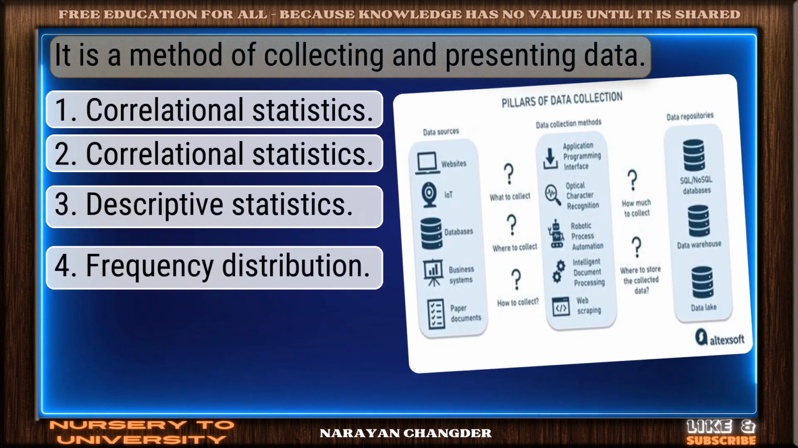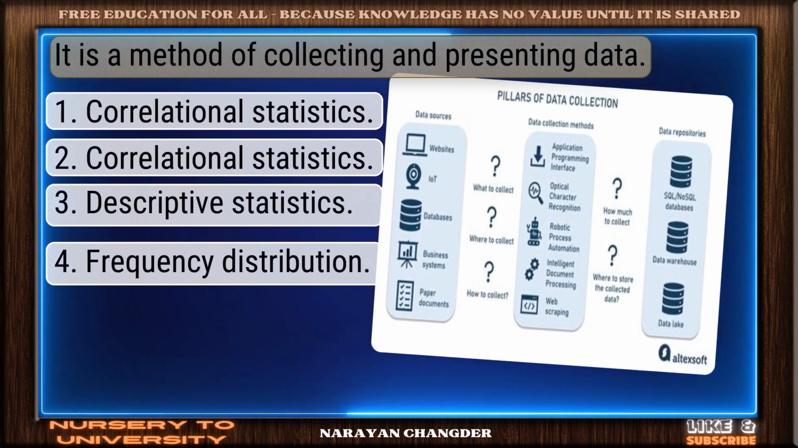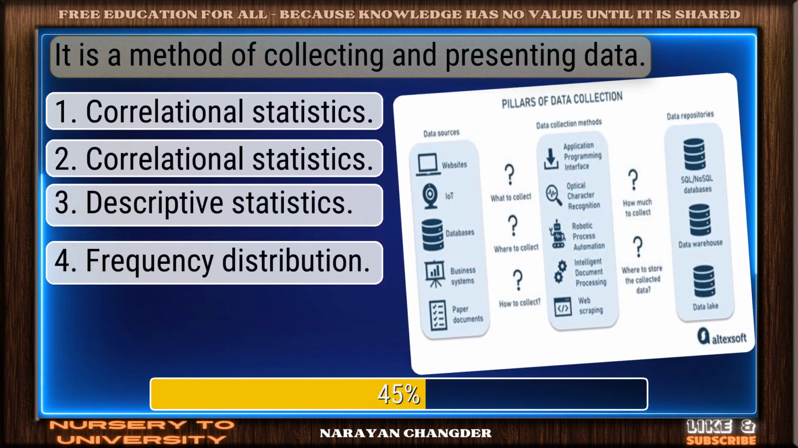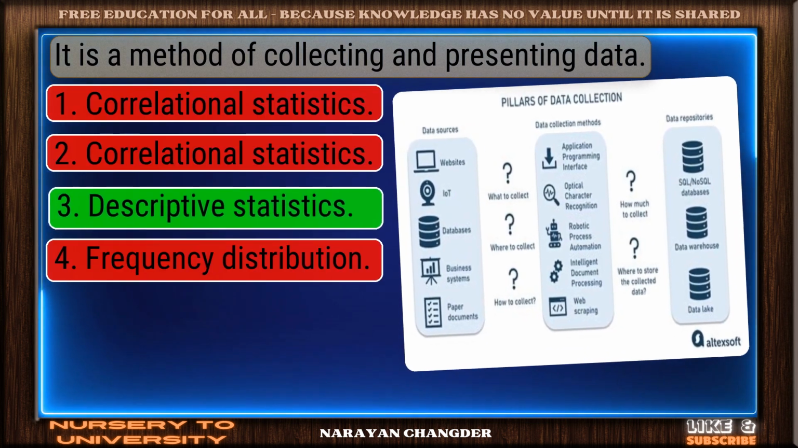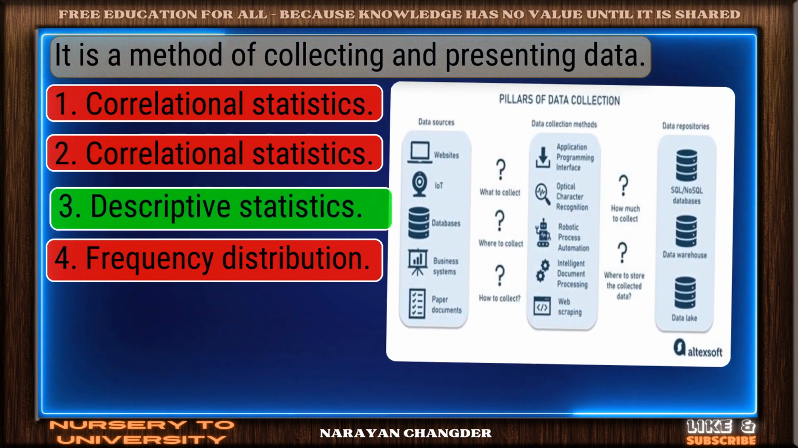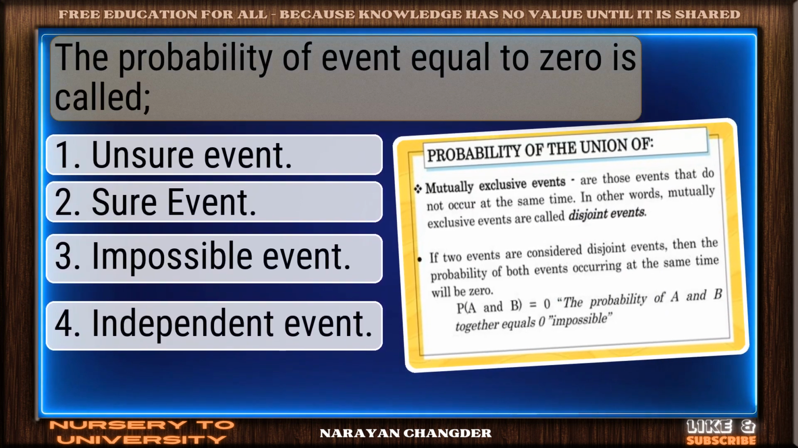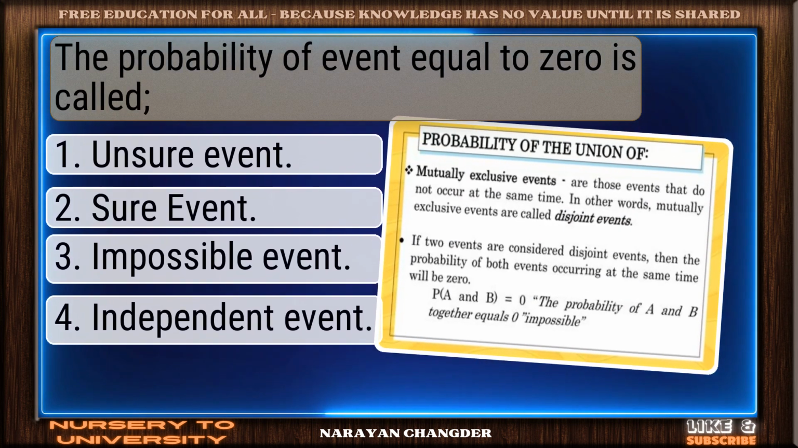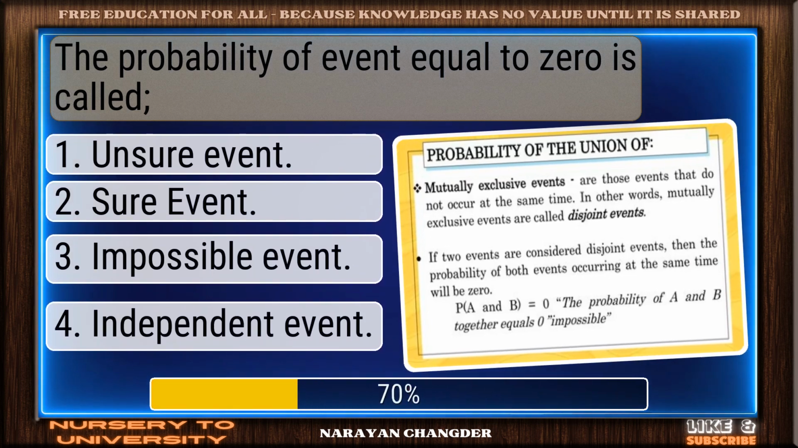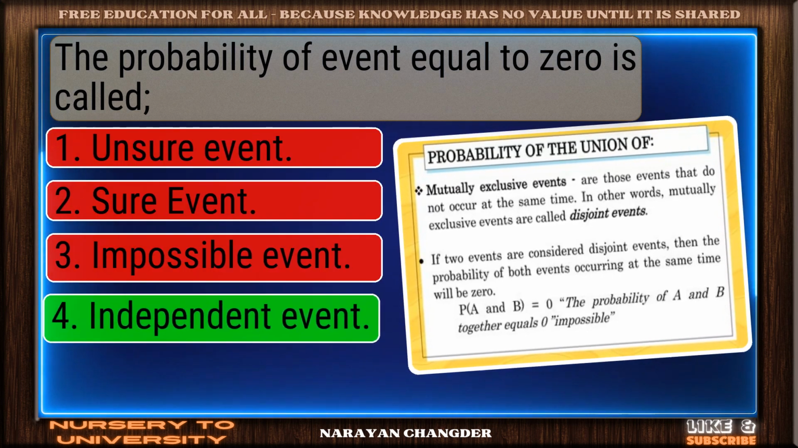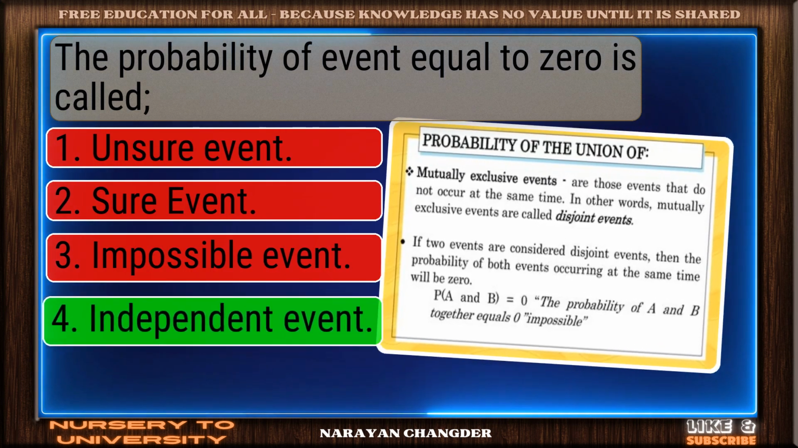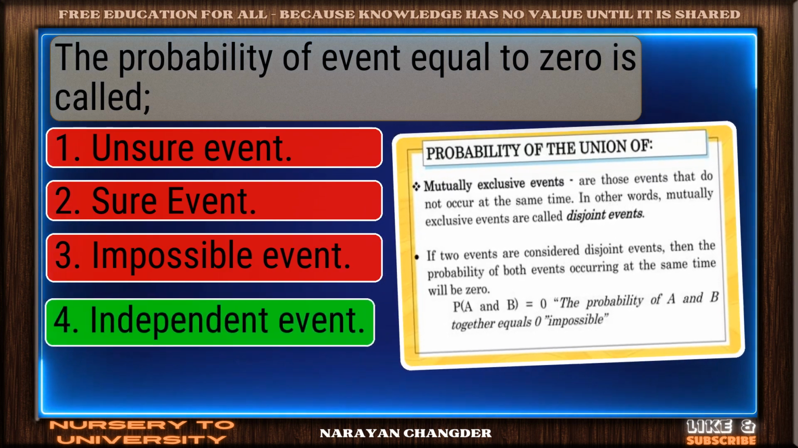Question number 31. It is a method of collecting and presenting data. Well done. Descriptive statistics is the right choice. Question number 32. The probability of event equal to 0 is called. Exactly. Independent event makes sense and it is the right choice.